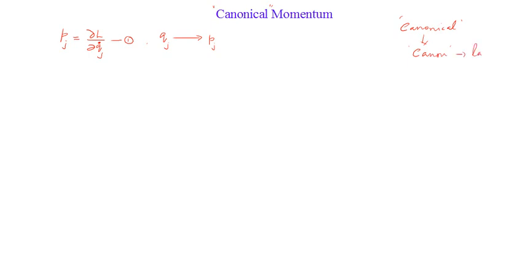So canonical means as per law. We can also see it in the sense of being lawful, permitted by law. Most of you know there are mentions of the term canonical in many religious texts.